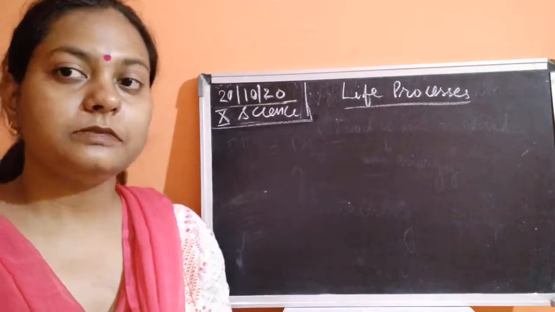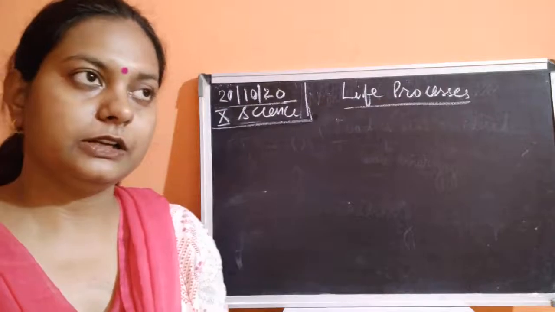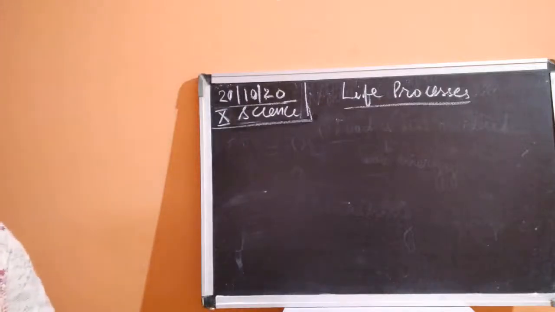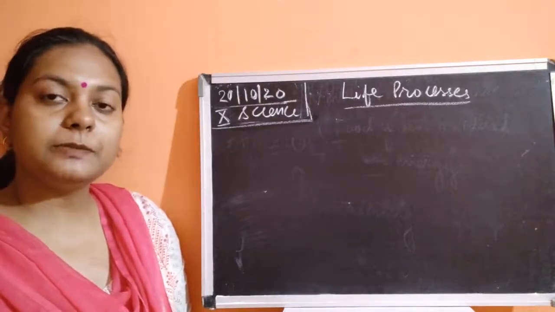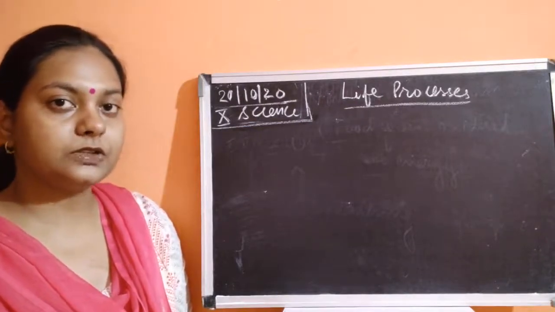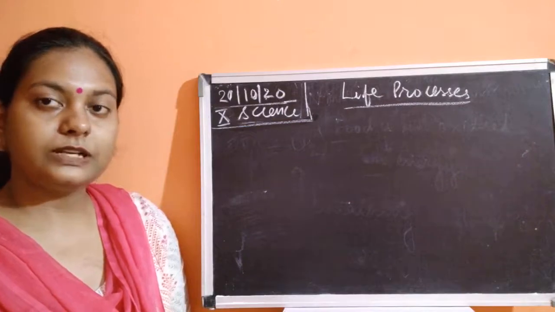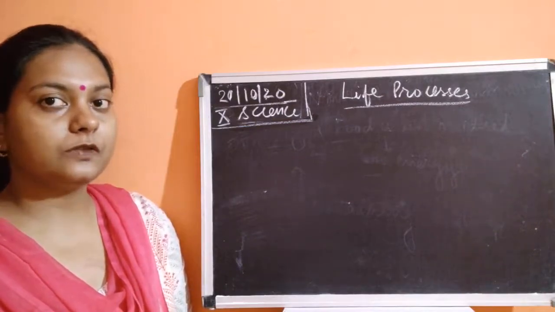When there is an absence of oxygen, it is said to be the anaerobic mode of respiration. So aerobic and anaerobic modes depend upon the presence and the absence of oxygen.